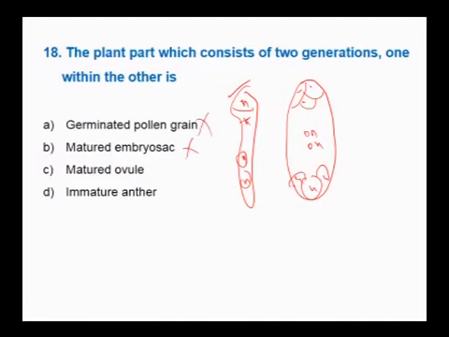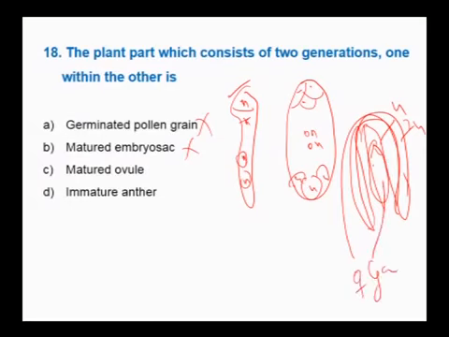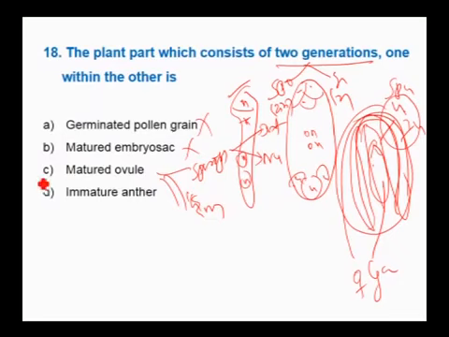Matured ovule: see, in the mature ovule, we have integuments which are diploid, nucellus which is also diploid, and it has a haploid embryo sac. Embryo sac is the female gametophyte, whereas nucellus and integuments belong to the sporophyte. So mature ovule is a structure which has both sporophytic tissue, that is integument and nucellus, and gametophyte, that is embryo sac. Therefore, mature ovule has the 2 generations, both a sporophytic diploid and a gametophytic haploid generation.